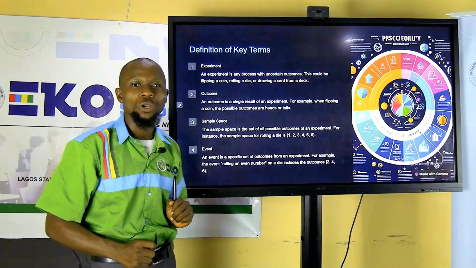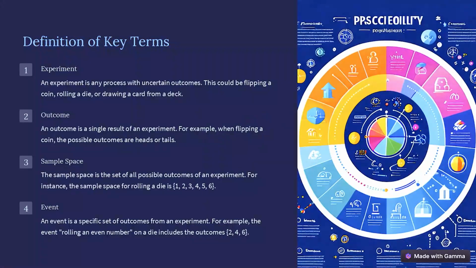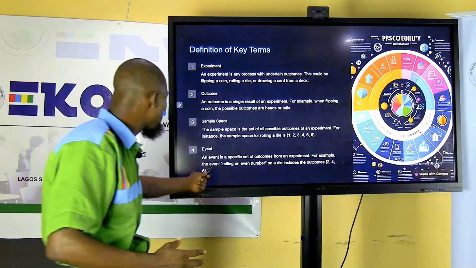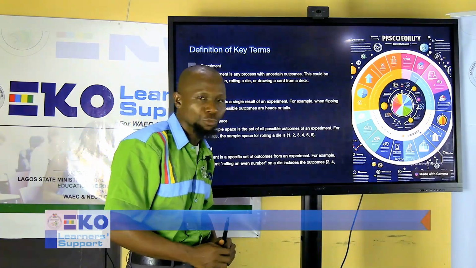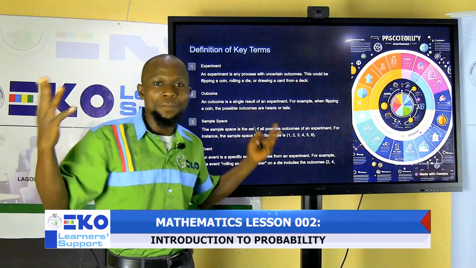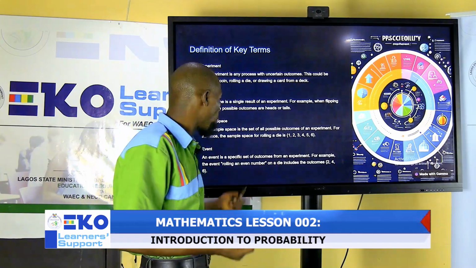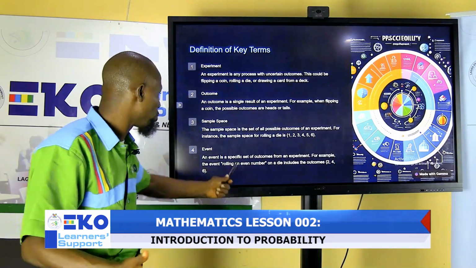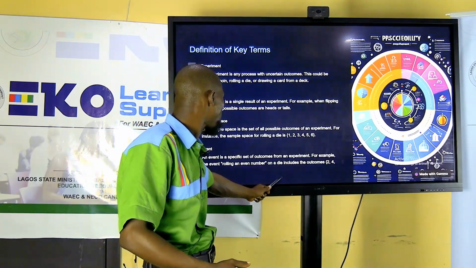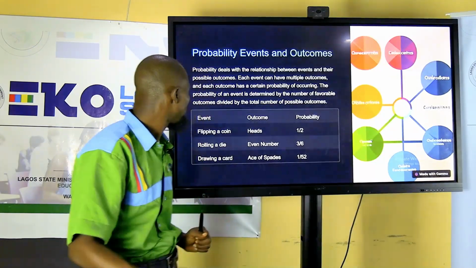We also have what we call events. Event. What do we mean by event? An event is a specific outcome of an experiment, or we say the favorable outcome. For example, rolling an even number. In rolling a die, what is the probability that an even number occurs? What are those even numbers? So an even number in that case is what we mean by an event.